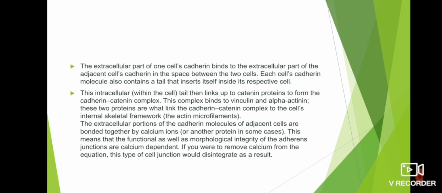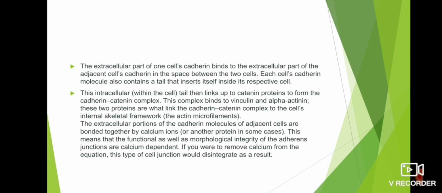The extracellular part of one cell's cadherin binds to the extracellular part of the adjacent cell's cadherin in the space between the two cells. Each cell's cadherin molecule also contains a tail that inserts itself inside its respective cell. This intracellular tail then links up to catenin proteins to form the cadherin-catenin complex. This complex binds to vinculin and alpha-actinin. These two proteins are what link the cadherin-catenin complex to the cell's internal skeletal framework.